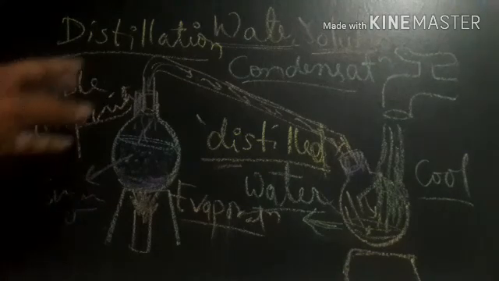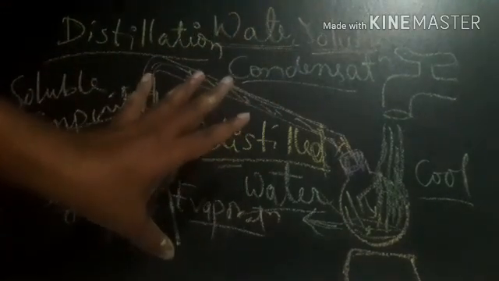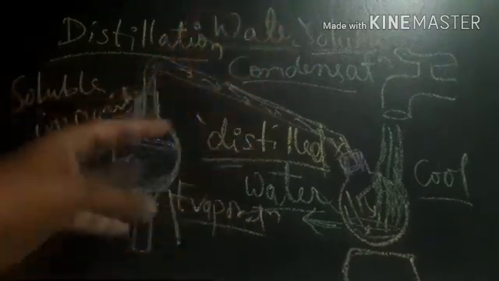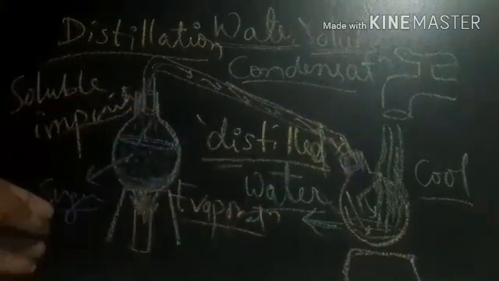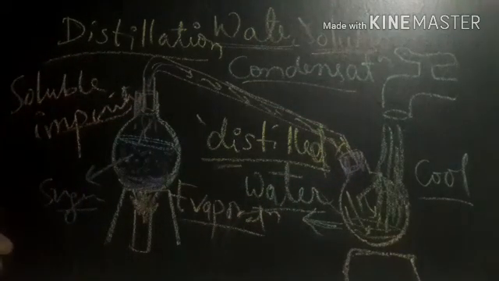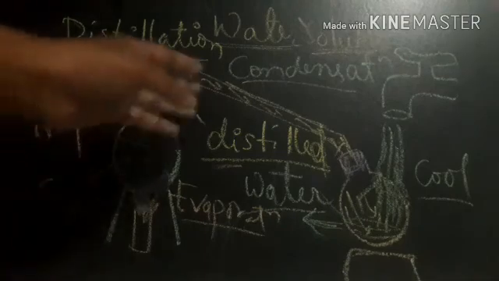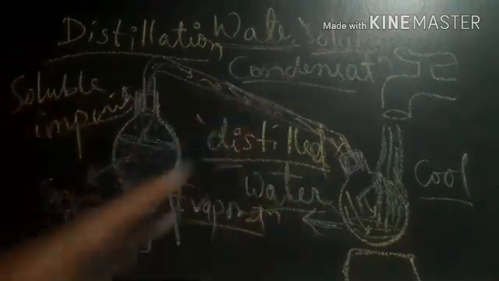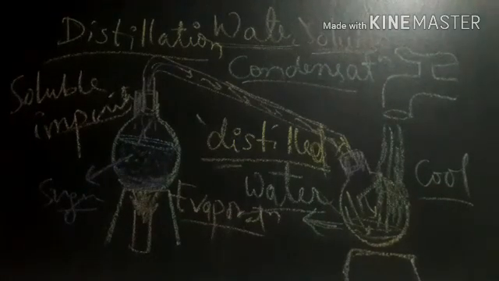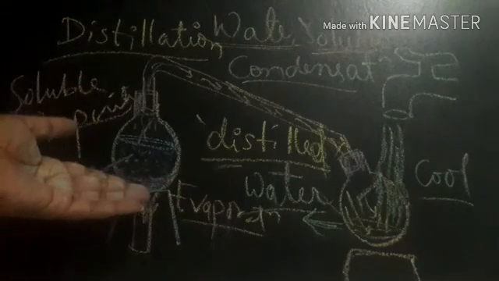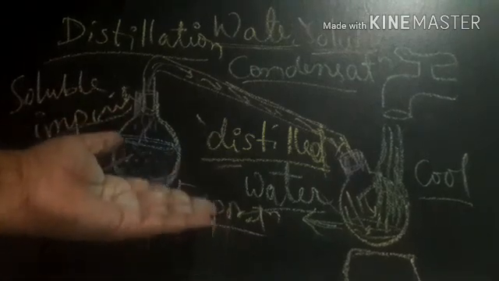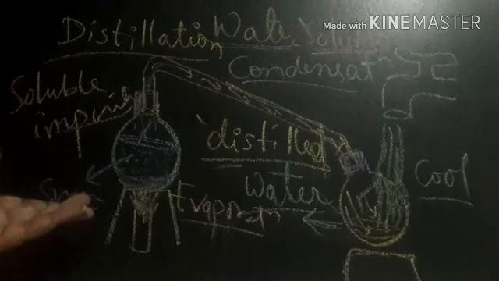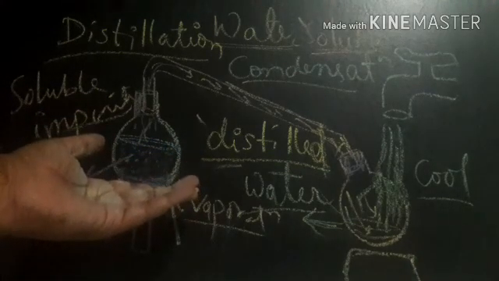Okay, so in this session we learnt about the removal of soluble impurities by evaporation and distillation. In evaporation only the evaporation process is there, in distillation both evaporation and condensation processes are there. If you want to perform this activity, it is better to do it in a laboratory, not at home. You could do evaporation at home but not the distillation process, right?